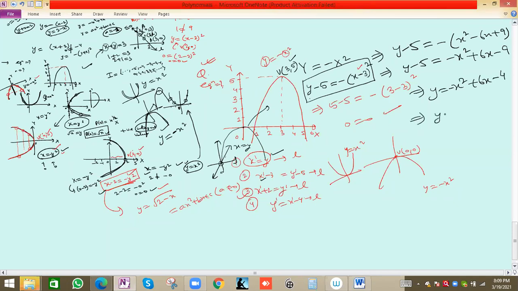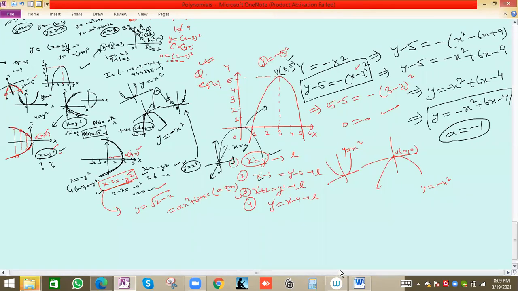No problem. So the y value we got is minus x square plus 6x minus 4. So a will be minus 1. Here we can take the a value as minus 1 because this is the equation. A is minus 1, so it is opening in the downward direction, matching. And y we can write as p(x). p(x) means polynomial in terms of x. This is a quadratic polynomial, that's why degree 2 will come: minus x square plus 6x minus 4. Please note it.